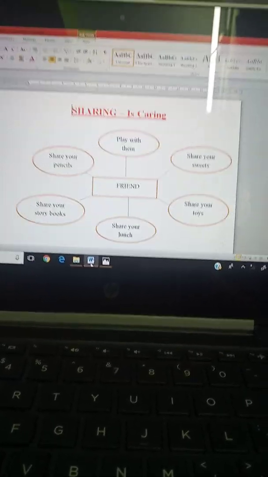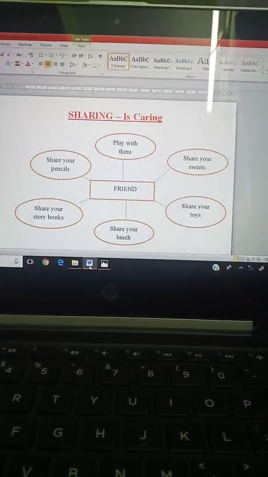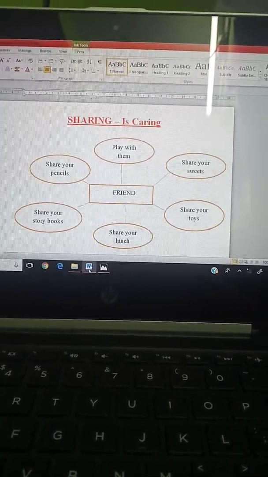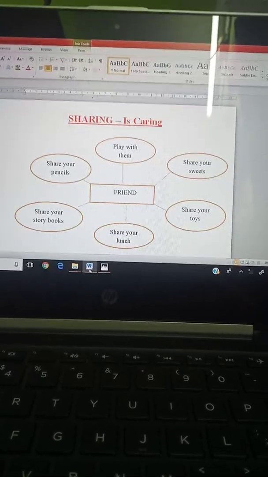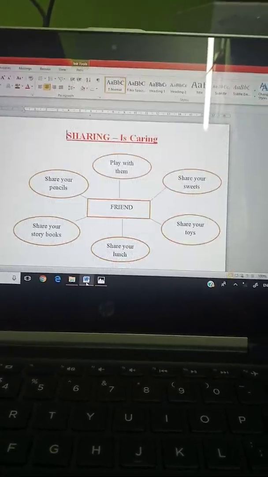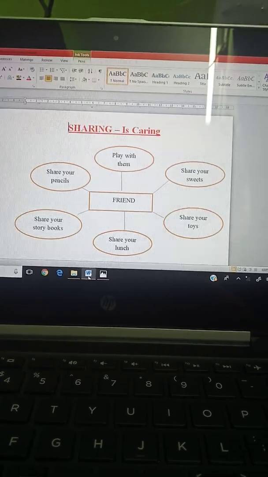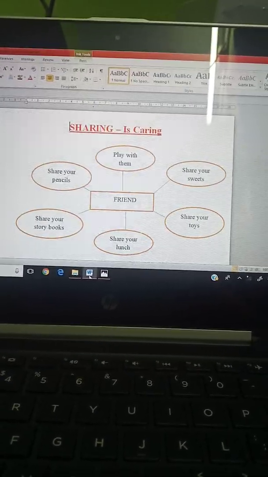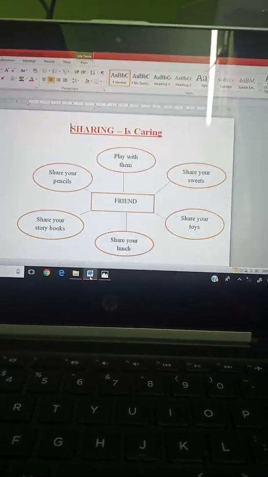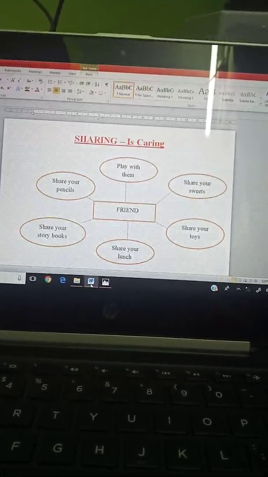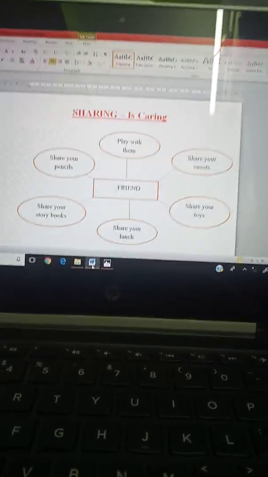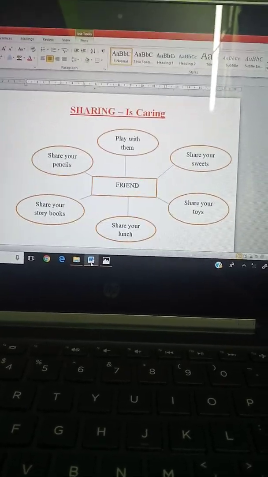Forgive means maaf kar dena. We also learn that it is polite to apologize for a mistake. If by mistake we have done something wrong, we have to say sorry and apologize for our mistake. So, in this poem, we will learn all these things.